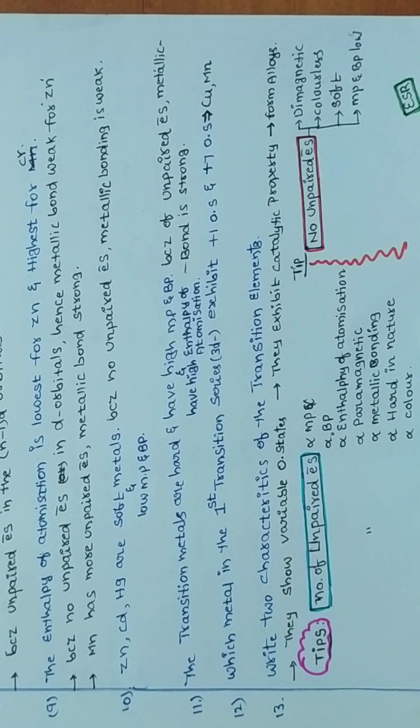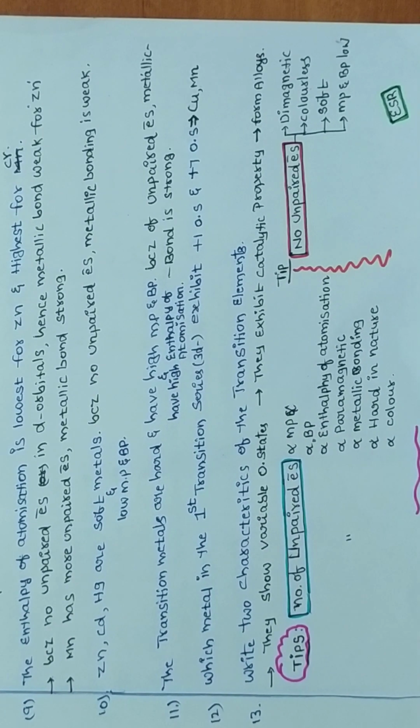Okay, now like this, the number of unpaired electrons depends upon this. The more the unpaired electrons, the more the metallic bonding, the more the melting point and boiling point, the more the enthalpy of atomization, and the more the magnetic moment, that is mu. Mu is equal to √n(n+2). So the more the unpaired electrons, the more the magnetic moment.